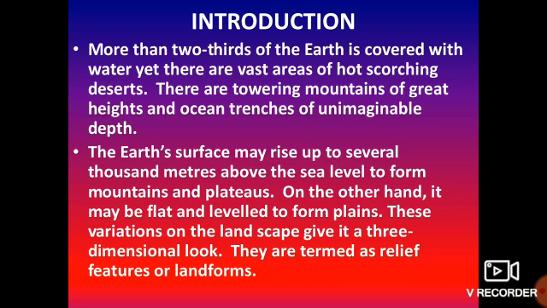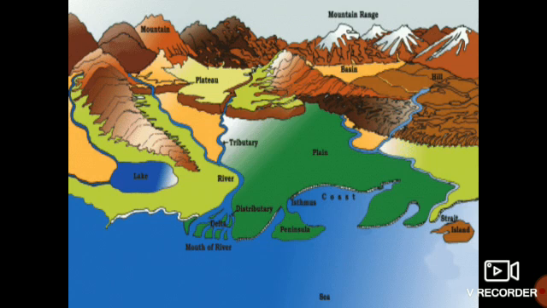So the earth's surface may rise up to 1000 meters above the sea level to form mountains or plateaus. Somewhere it may be flat, that is plains, and it gives a 3D look. So they are termed as relief features or landforms.